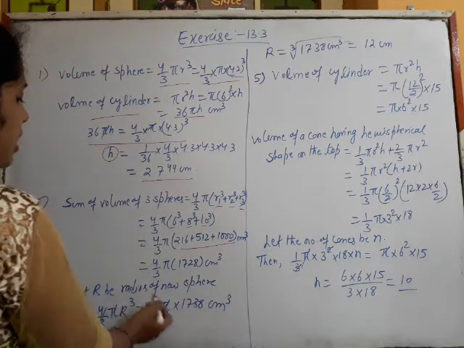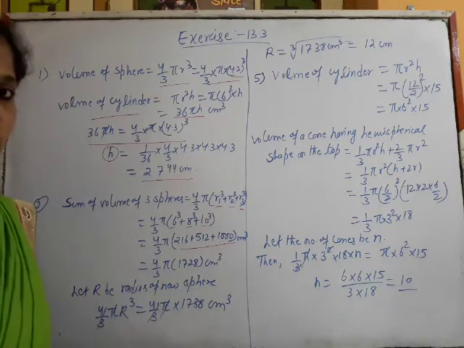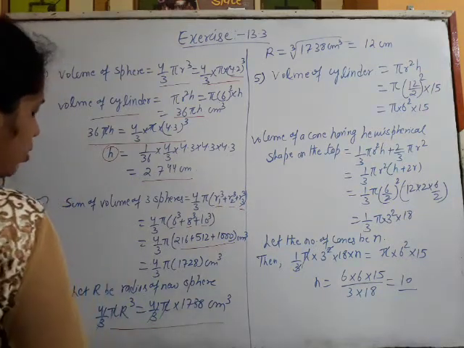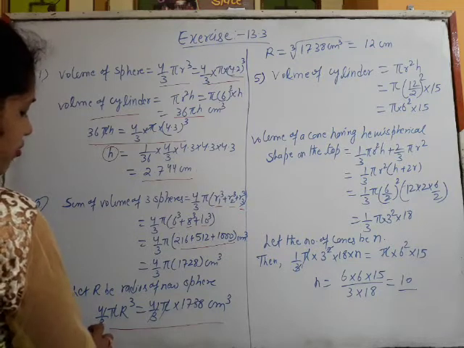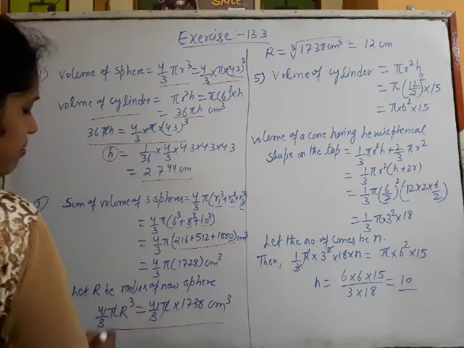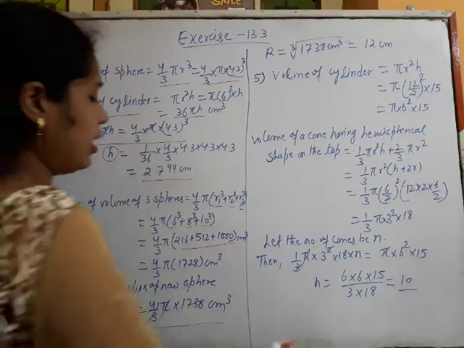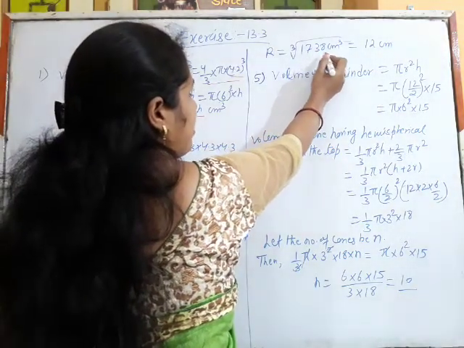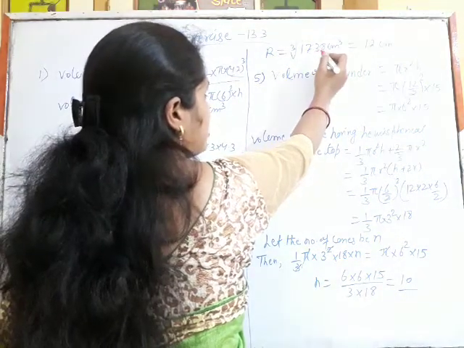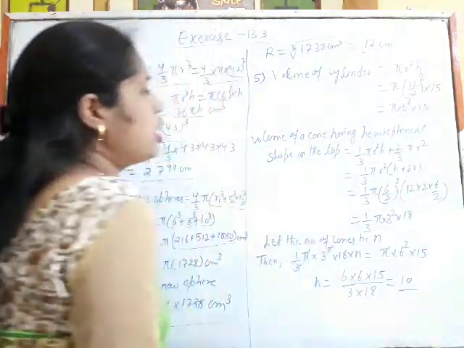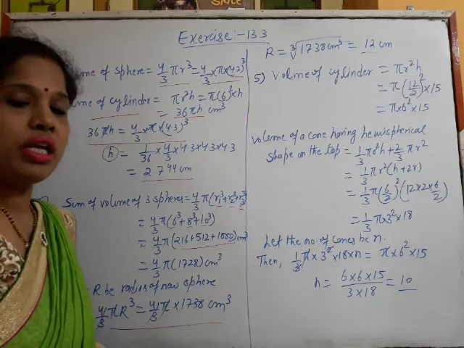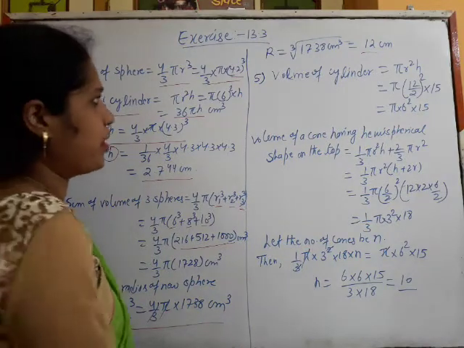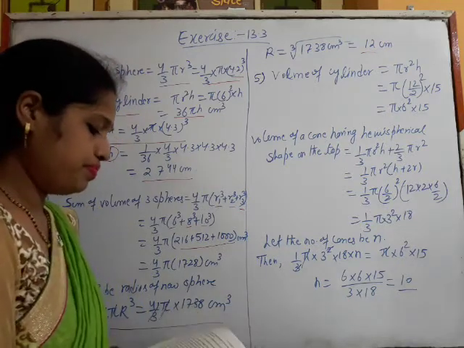Now if r is the radius of the new sphere which we will get after melting, both the volumes will be equal. So from both sides, 4 by 3 pi will be cancelled. So here for r we will take the cube root on the right hand side of 1728. Cube root of 1728 is 12. So the radius of the new sphere is 12 centimeter. Okay. Now another one.